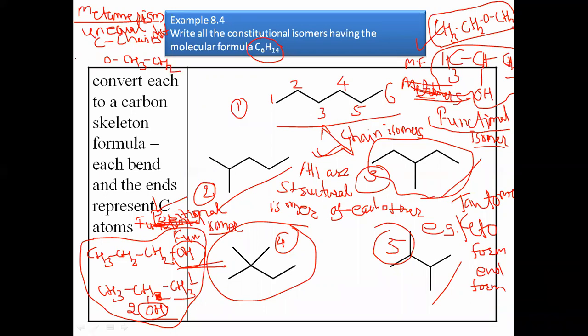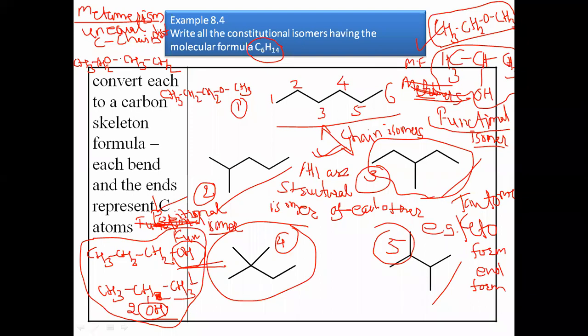Here, diethyl ether, we have to take as the example for metamerism. There is an unequal distribution of carbon chains. I draw here one structure of metamerism.